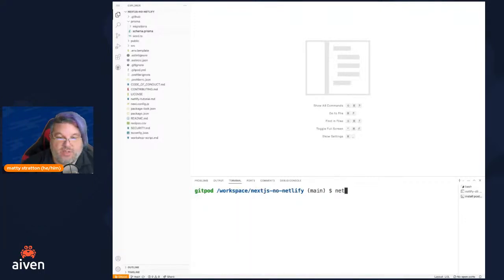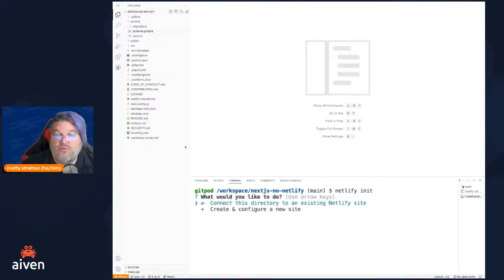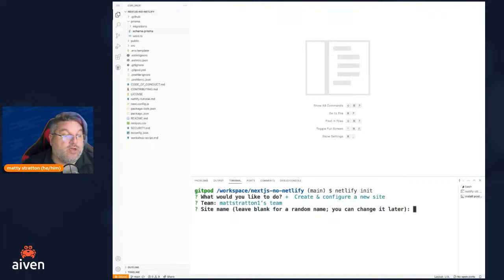The first thing we're going to do is use a command called netlify init. This is going to initialize Netlify in the directory we're in to get our application ready to go. It asks whether I already have an existing site I created in Netlify that I want to connect to. In this case we don't, so we want to create and configure a new site. Everybody do that. It asks what team. I only have the one, so we'll just hit enter.